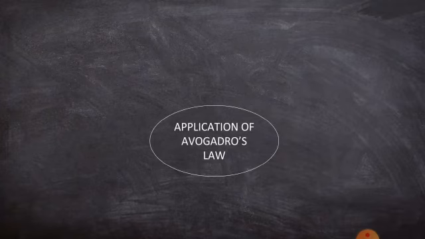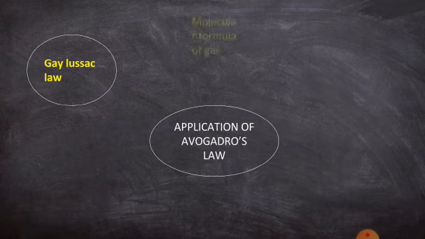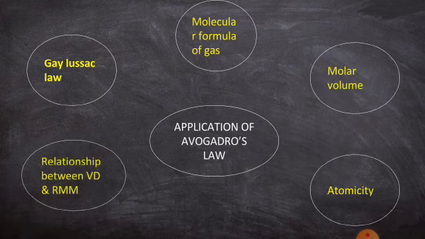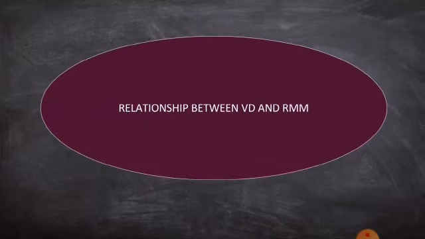Next, let's see the applications of Avogadro's law. It is used in Gay-Lussac's law, molecular formula of a gas, molar volume, atomicity, and the relationship between vapor density and relative molecular mass. So by using Avogadro's law we can find out the molecular formula of a gas, molar volume, and atomicity of a gas. It is used to determine Gay-Lussac's law also. By using this we can relate vapor density and relative molecular mass also.